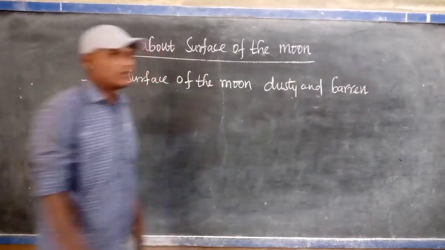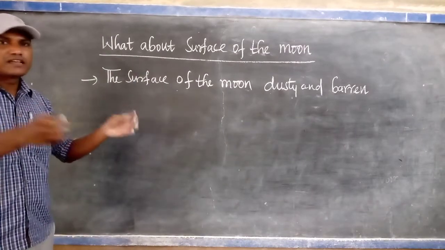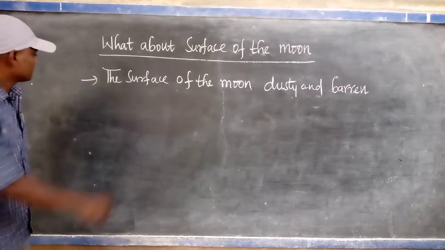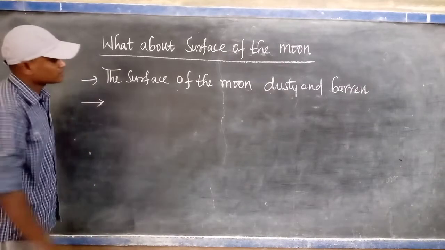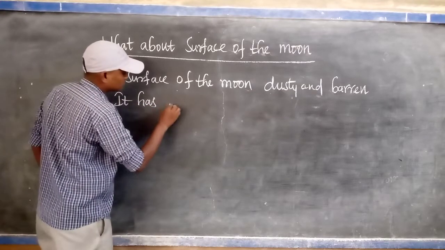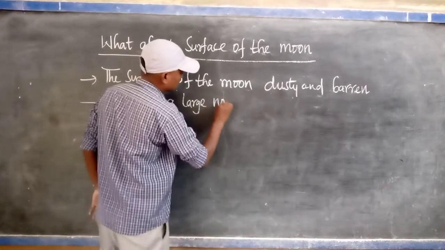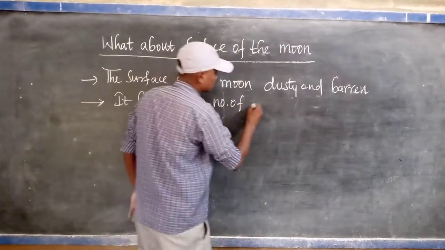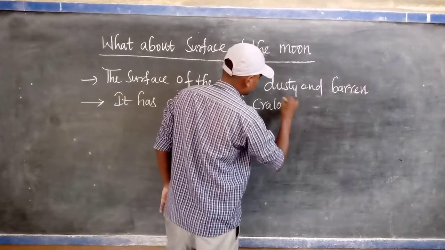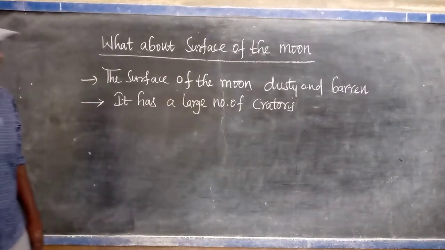The surface of the moon is dusty and barren. It is totally dusty, and small particles are also present in that dust. It has a large number of craters.